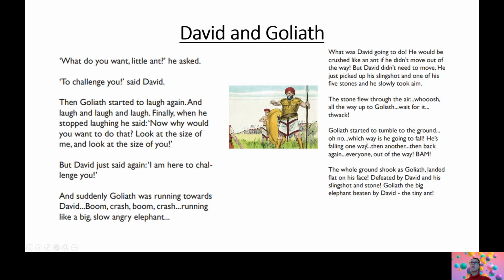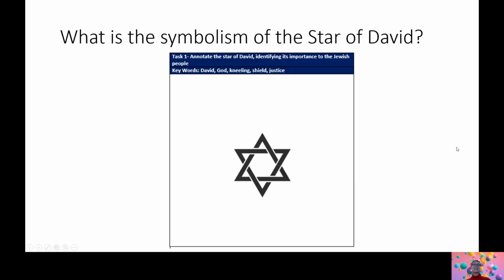Oh no, which way is he going to fall? He's falling one way, then another, then back again. Everyone out of the way. Bam! The whole ground shook as Goliath landed flat on his face, defeated by David and his slingshot and stone. Goliath, the big elephant, beaten by David, the tiny ant.